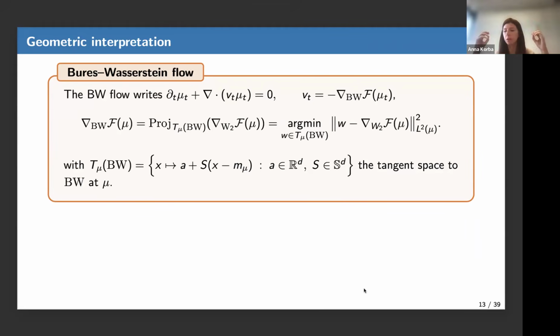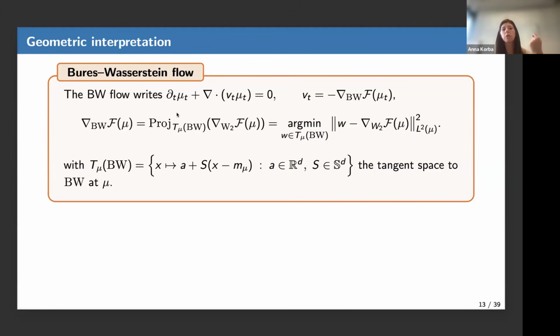So remember that previously I explained to you that if you minimize a functional on the space of probability distributions with respect to the Wasserstein geometry, you have a curve which is called the Wasserstein flow. It's just a curve decreasing the loss on the space of probability measures. And then we restrict it to the space of Gaussians, that we call the Bures-Wasserstein space, which was a submanifold of the space of probability distributions with bounded moment. And actually, when you look at the Bures-Wasserstein flow, which is basically the curve of measures decreasing your objective functional, but restricted to the space of Gaussians.